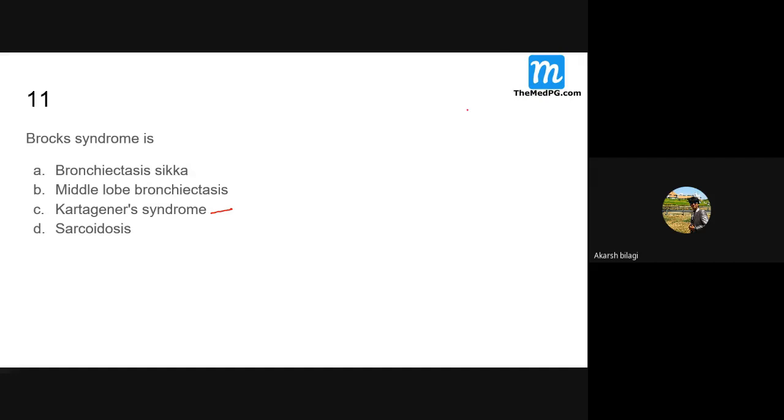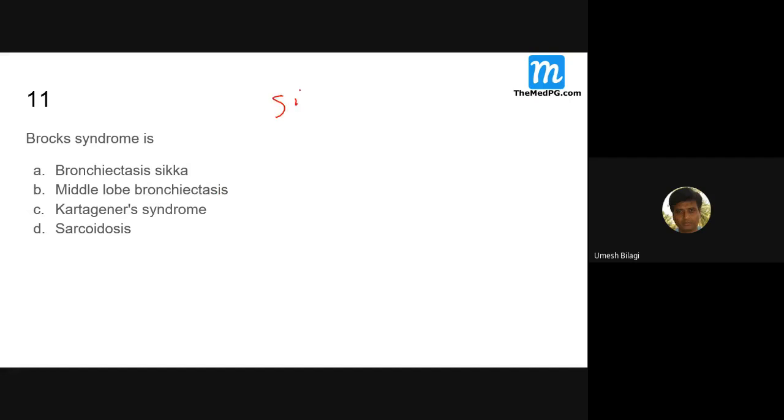Very good. Abnormal cilia lining of the respiratory epithelium and situs inversus. Dextrocardia with situs inversus could be there. Of course, there can be many more things. What else can be there in Kartagener syndrome? Are they infertile? Will you read about Kartagener syndrome and tell me tomorrow? Because there can be a question on that.